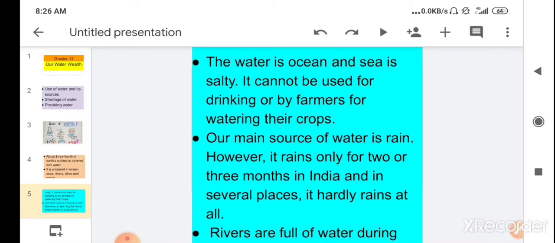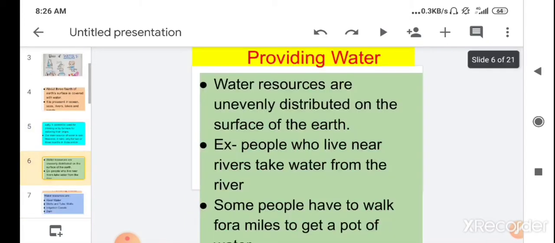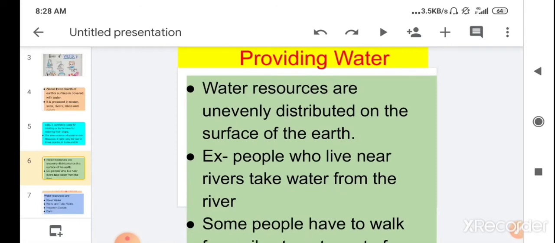Now our today's topic is providing water. Children, we have seen that water resources are unevenly distributed on the surface of the earth. For example, people who live near a river can take the water from the river, so they do not have any problem with water.